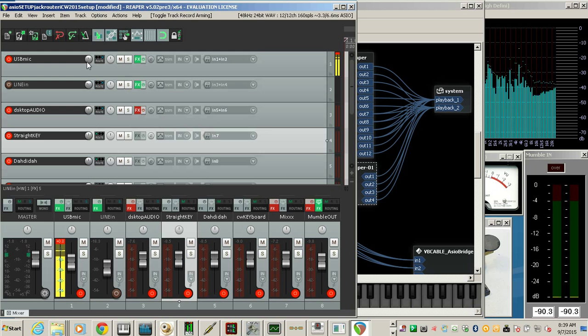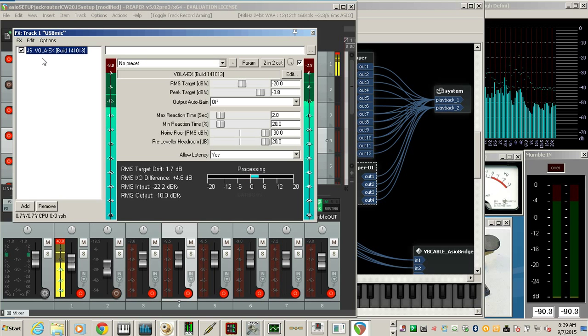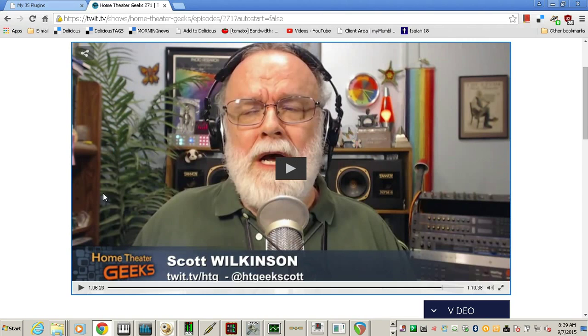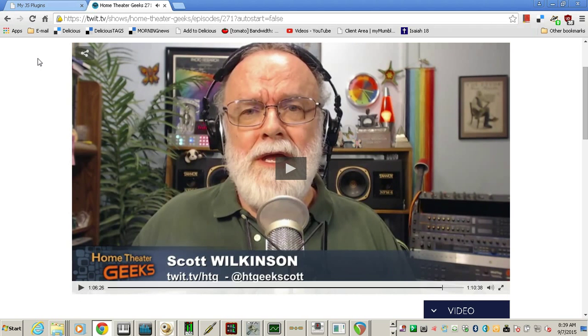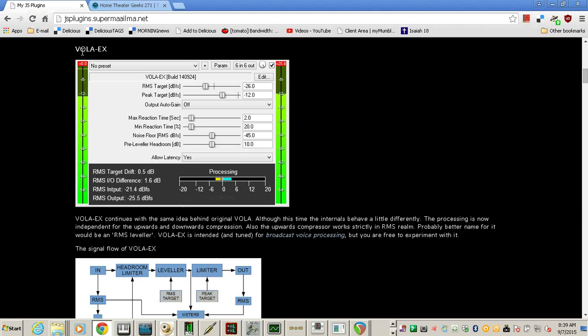And this is my microphone. We have one plugin called the Vola-ex, which is a very nice plugin. This is desktop audio. And JVC has the same thing. If you wanted to listen just for yourself or send it to Mumble input, here's the plugin I was talking about for the processing of my voice. And I find it to work pretty well, and it's a free plugin that goes right into Reaper. Very useful.